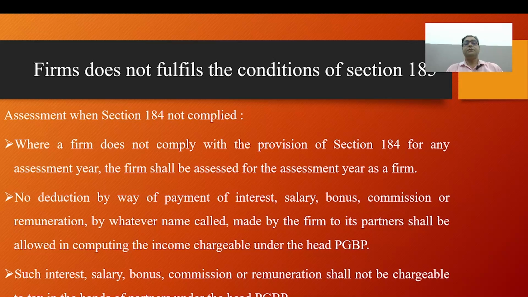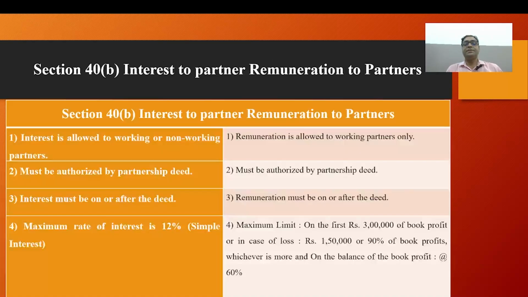No deduction by way of payment of interest, salary, bonus, commission, etc., will be allowed in computing income chargeable under the head profits and gains of business or profession.